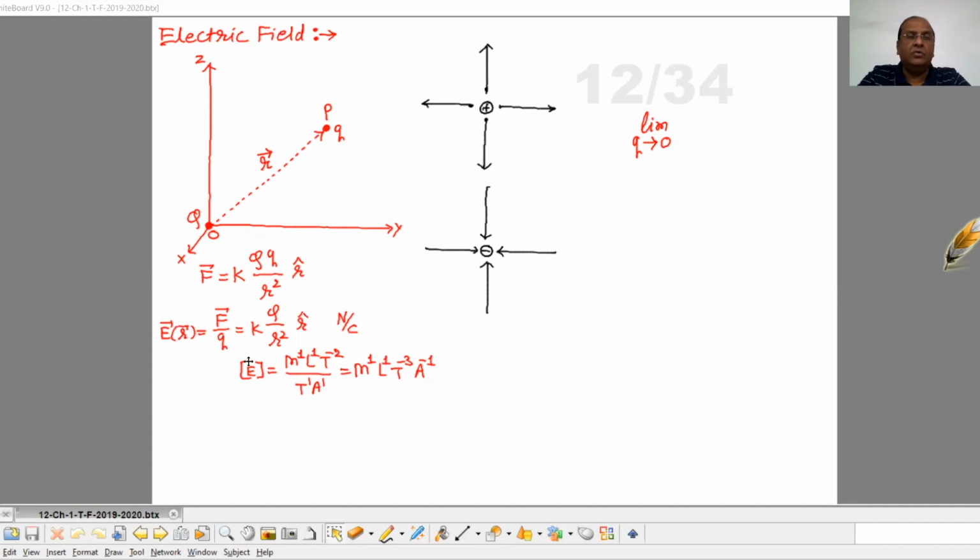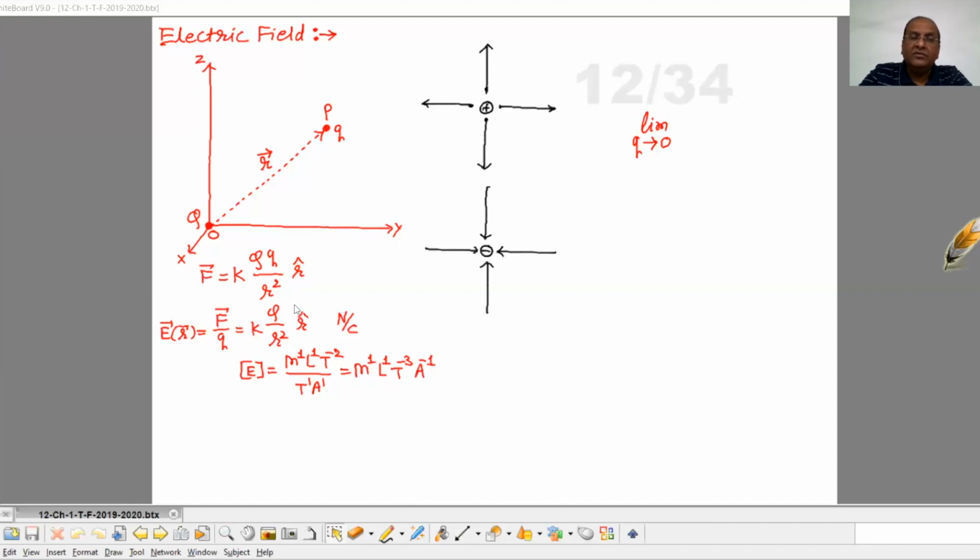Okay, so suppose in this particular equation, F equal to K Q upon R square R caret, we take this small q on the left hand side. Then we can write F by q equals Q upon R square R caret, and this right hand side of the equation is independent of this particular test charge.